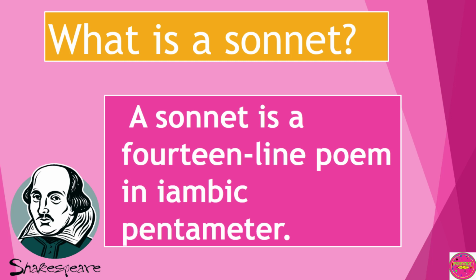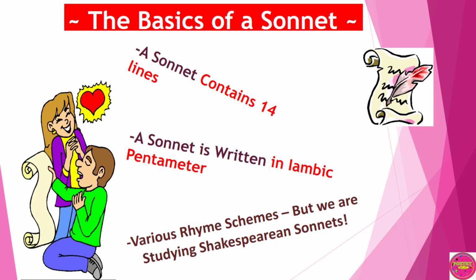A sonnet is a 14-line poem in iambic pentameter. Let's look at the basics of a sonnet. A sonnet contains 14 lines. A sonnet is written in iambic pentameter. There are various rhyme schemes for the different types of sonnets, but all Shakespearean sonnets have the same rhyme scheme.